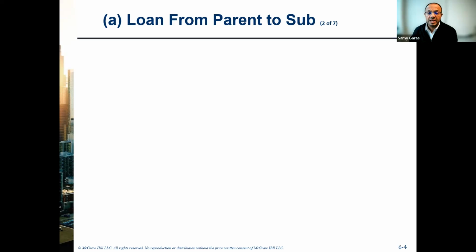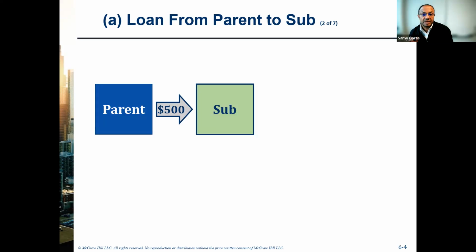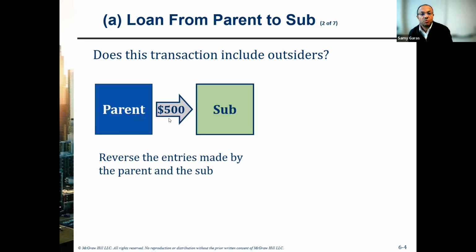And here, if the parent company is giving or taking a loan from the subsidiary, so for example, the parent is giving a loan to the subsidiary of $500, we can close off this intercompany transaction by reversal, which is similar to what we have seen in the previous chapter. We used to say debit accounts payable, credit accounts receivable.